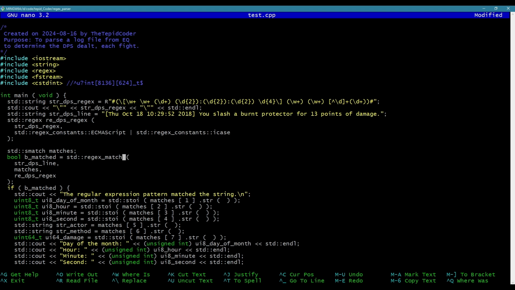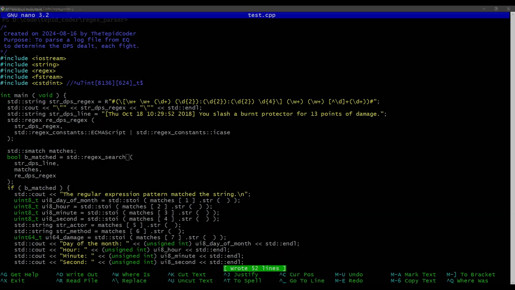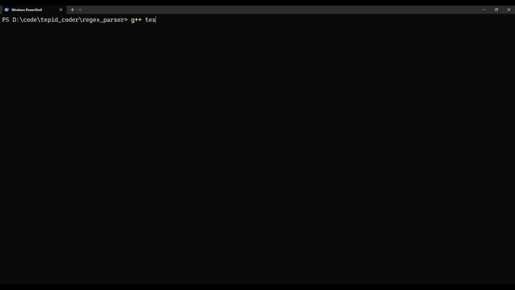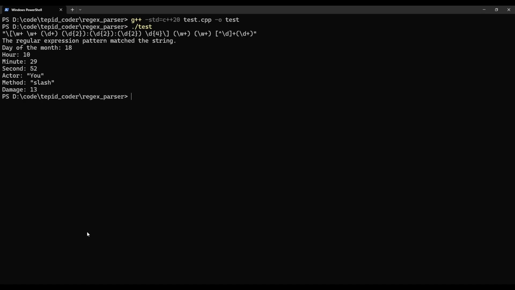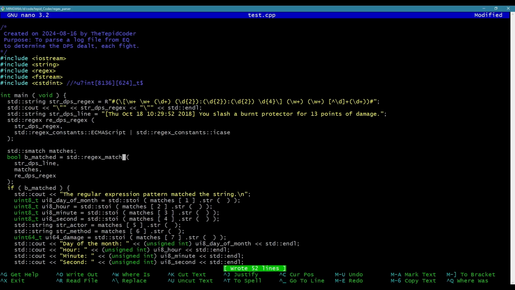The thing I could have done is just use search, which basically searches for a substring that matches. So it'll seek through the string till it finds something that matches this pattern. Stuff after, fine, no one cares. The stuff before it doesn't matter. It just finds that substring and uses that. So let's just show that working real quick without the dot asterisk. Let's say g++ test.cpp, output is going to be test, and then standard equals C++20 because I'm going to have to use format later. Okay, run it, and you can see it still works. I'm going to keep it as match, just because I'm only going to be matching one line at a time and not really searching through anything.